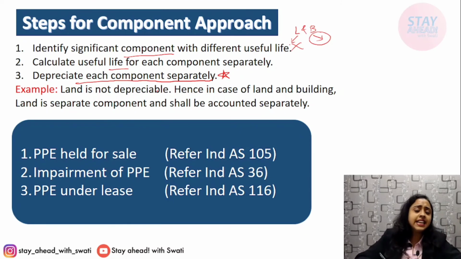Also, in case you have held PPE for investment purpose, it will be referred to Ind AS 40. If you have kept the PPE for sale, then Ind AS 105. If impairment of PPE happens, then you have to refer Ind AS 36. If PPE is under lease, then you have to refer Ind AS 116. Otherwise not. PPE only for production, supply, administration, rental purpose is included and considered here.